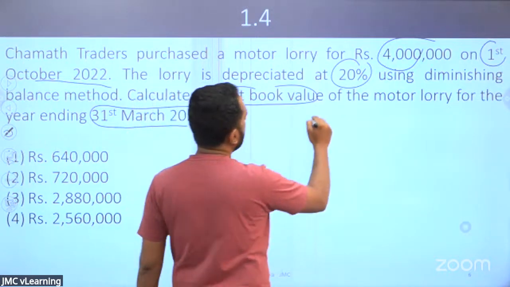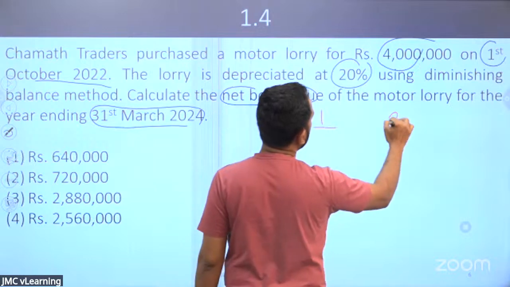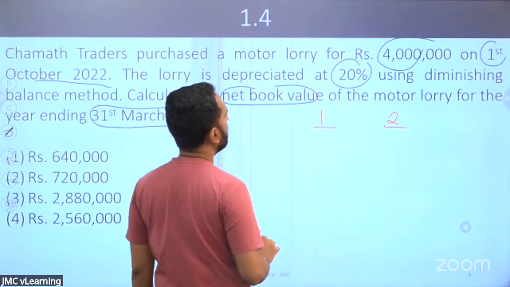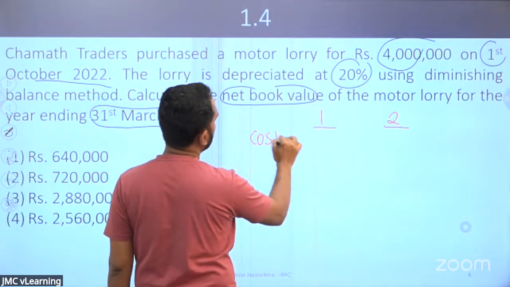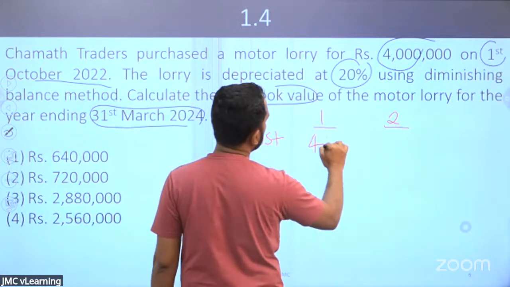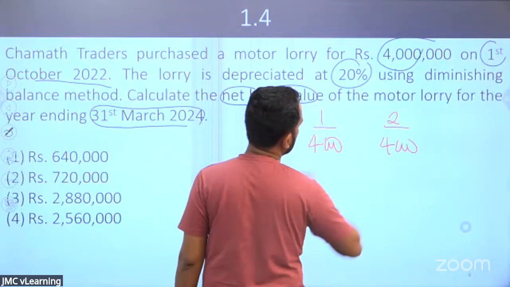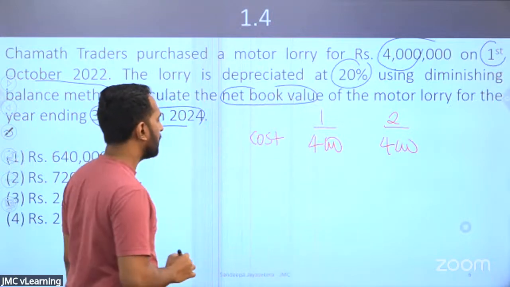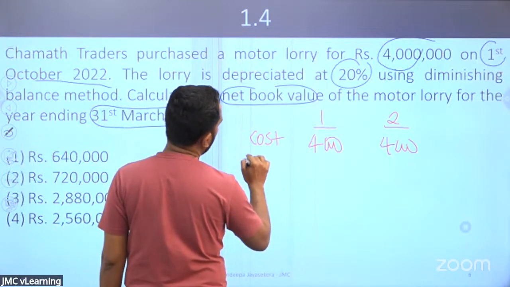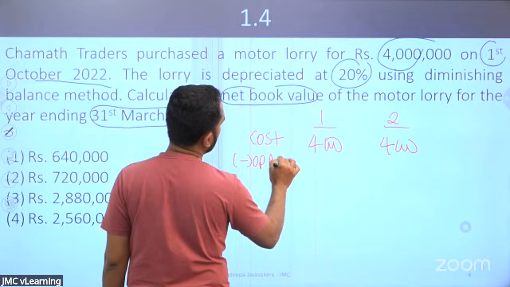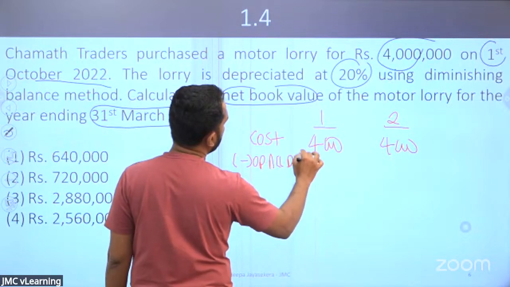Right. So we have to calculate the first year and the second year. We'll take the cost first, cost of the asset. Let me do it in thousands, 4,000. Then you need to deduct the opening accumulated depreciation.